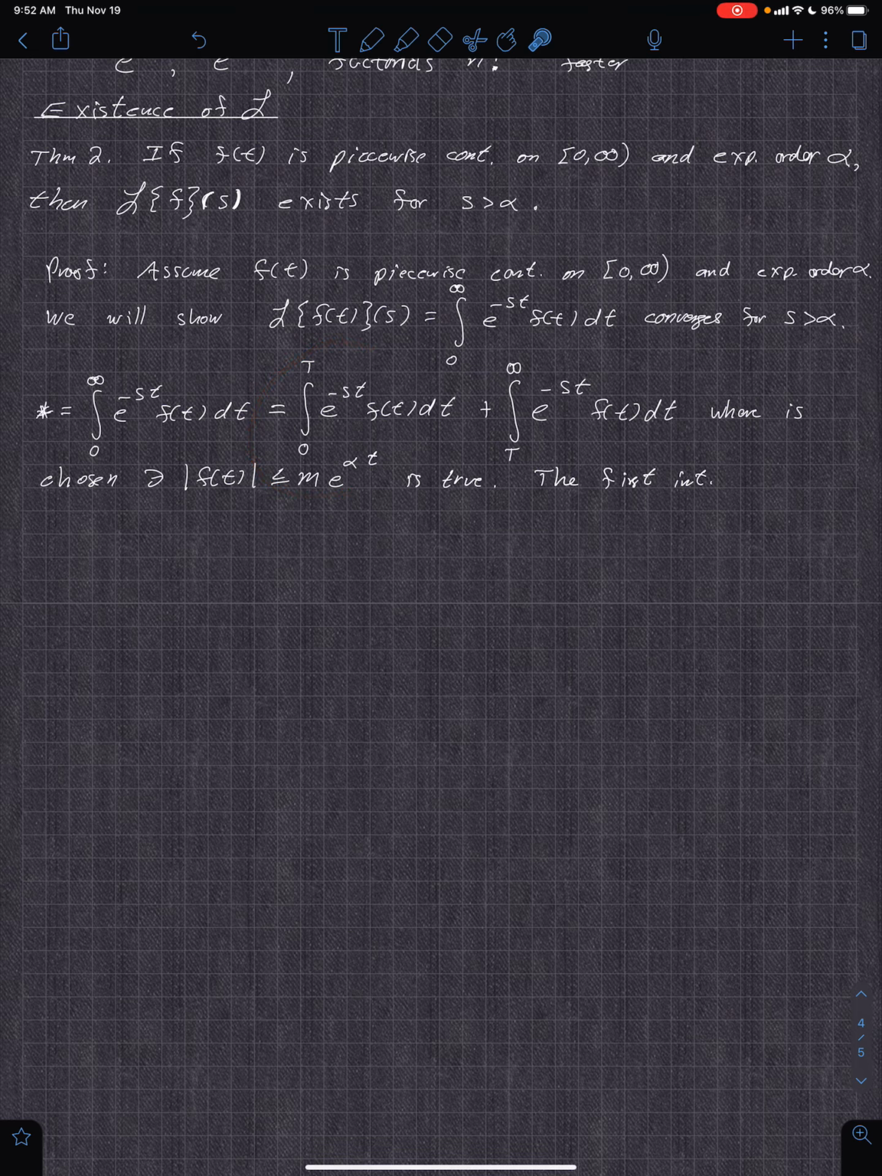So let's write that up. The first integral exists since f is piecewise continuous, and thus e to the negative st f of t is also piecewise continuous on 0 to T. Okay, so we know that.